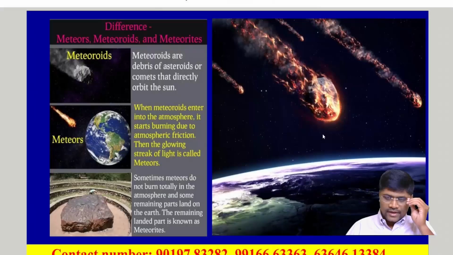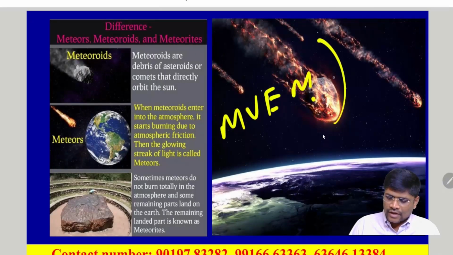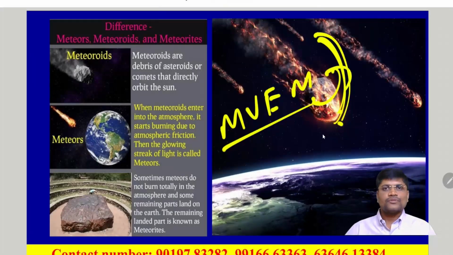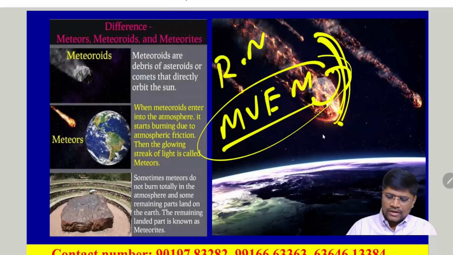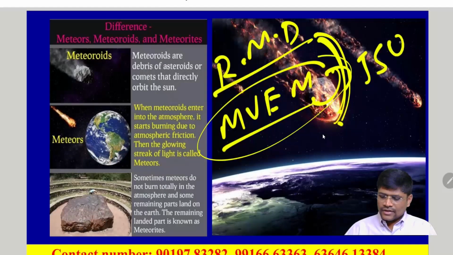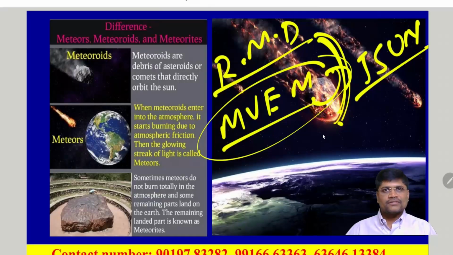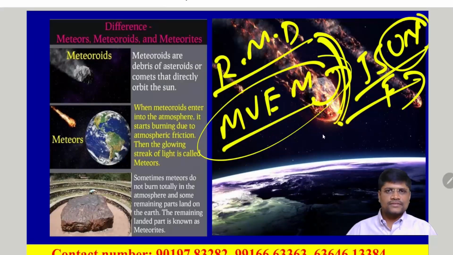We know what meteors are. We have Mercury, Venus, Earth and Mars. After that, we have the asteroid belt. The asteroid belts are the remnants left after the formation of the inner planets. All the inner planets are also called terrestrial planets because they are made up of rocks, metals and dust particles. That's why they have a hard solid surface, the lithosphere. Whereas Jupiter, Saturn, Uranus and Neptune are called the Jovian or gaseous planets, and Uranus and Neptune are called the frozen planets, because the temperature is very low, almost minus 200 degrees Celsius.